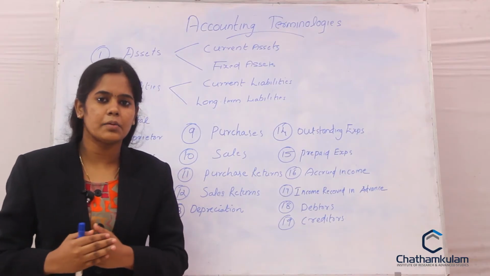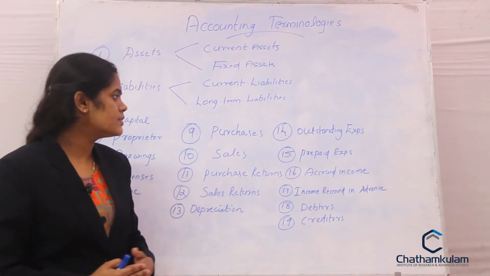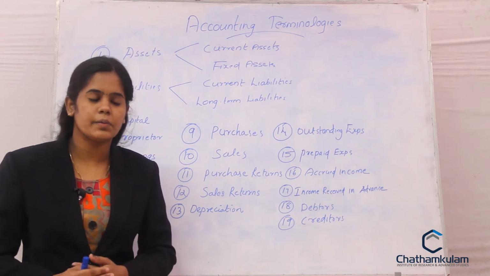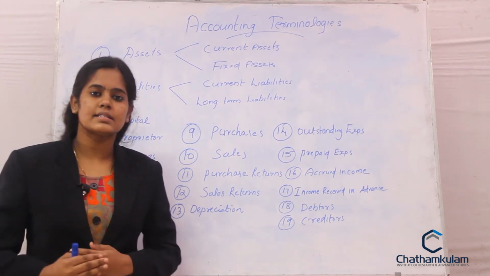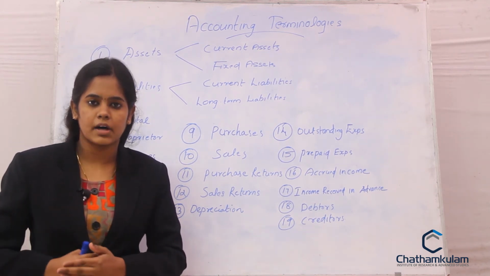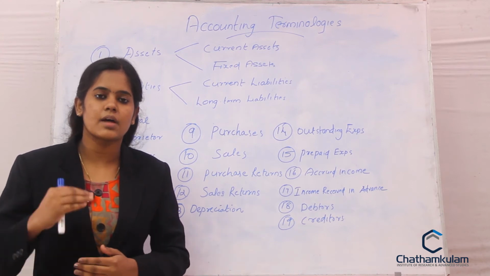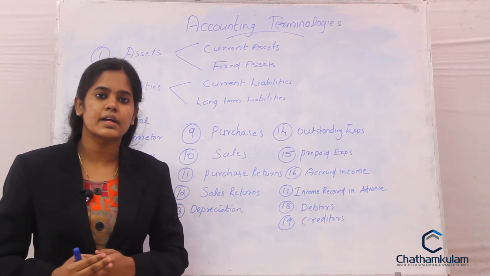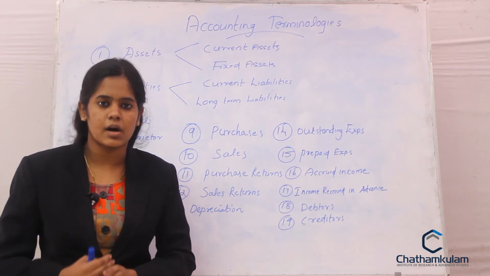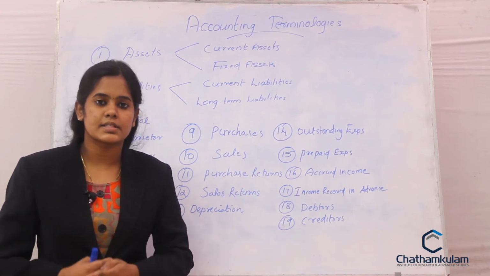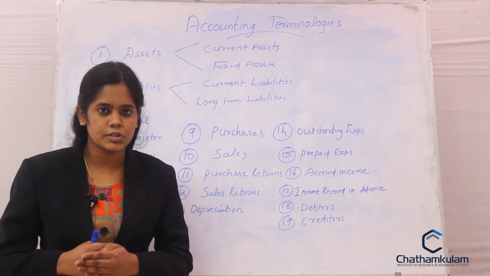Next topic, accounting terminologies. These are the terms that are frequently used in accounting. First one, assets. Assets are the things that are owned by the organization. So these are the properties or the wealth accumulated by and owned by the organization. Assets of a business organization can be classified into two categories.